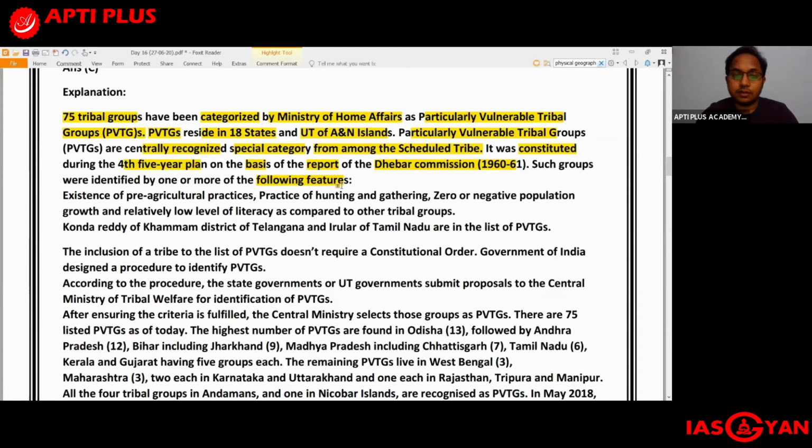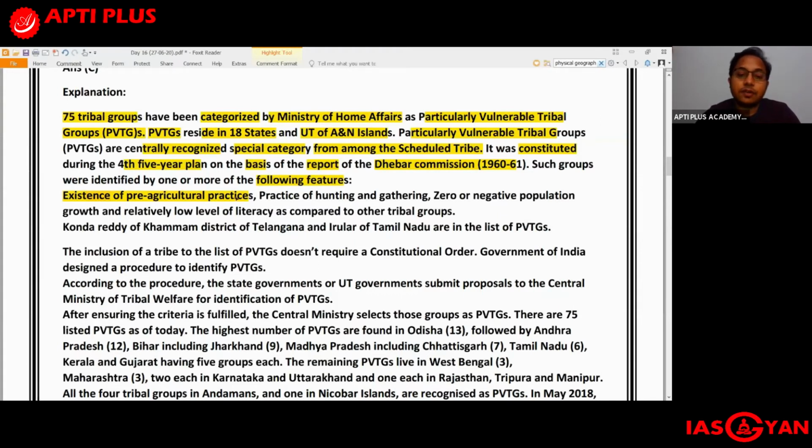So what are the kind of features that should be present? For example, existence of pre-agricultural practices. So these tribal groups should ideally be very primitive, and they should have certain features or characteristics which are usually found in the pre-agricultural era. So existence of pre-agricultural practices signifies certain lifestyles which are usually seen in those tribes which are very, very primitive, even before the agricultural age. So those kind of characteristics should ideally be present.